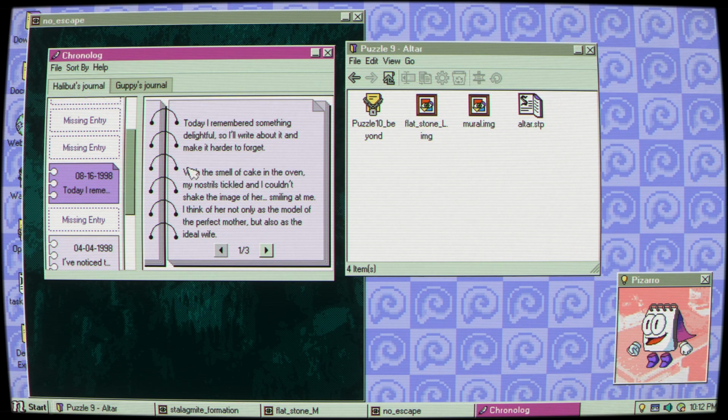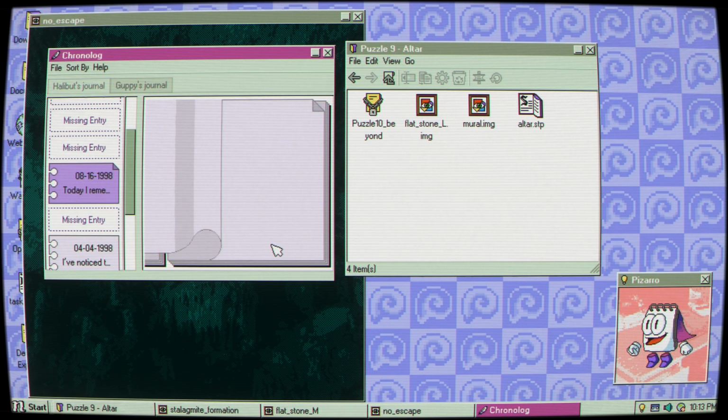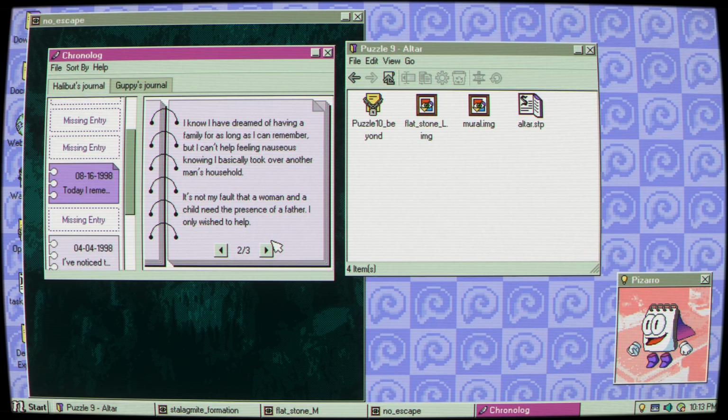Okay. Today I remembered something delightful, so I'll write about it and make it harder to forget. With the smell of cake in the oven, my nostrils tickled, and I couldn't shake the image of her, smiling at me. I think of her not only as the model of a perfect mother, but also as the ideal wife. I know I have dreamed of having a family for as long as I can remember, but I can't help feeling nauseous knowing I basically took over another man's household. Oh, sure. It's not my fault that a woman and a child need the presence of a father. I only wish to help.